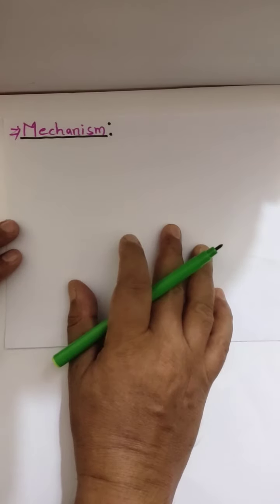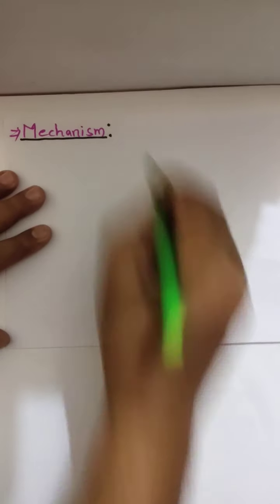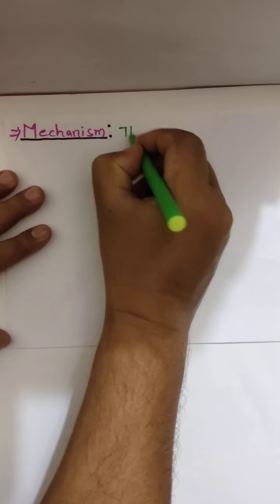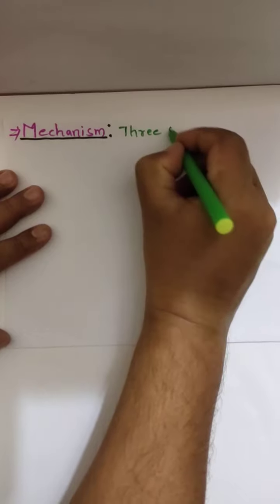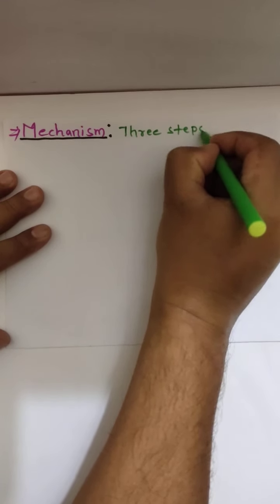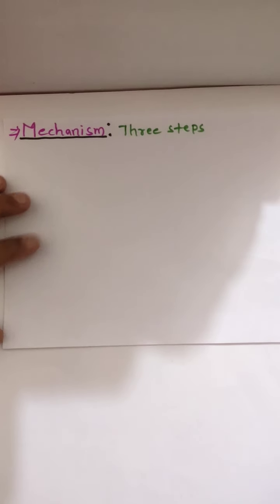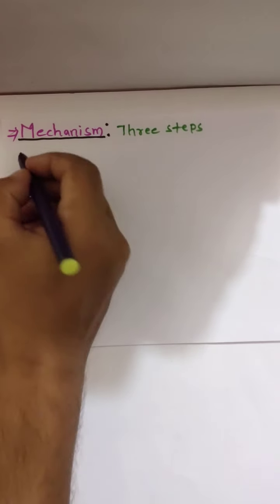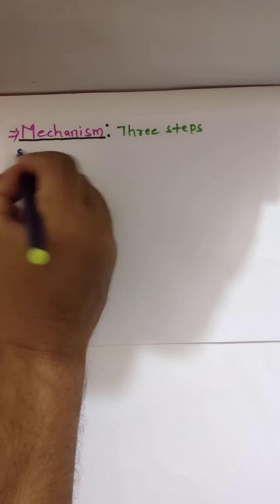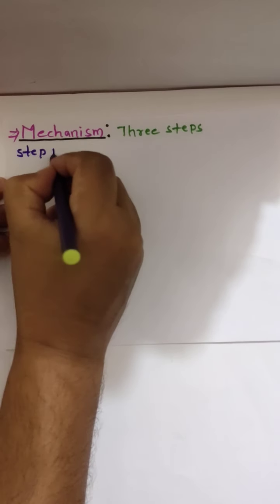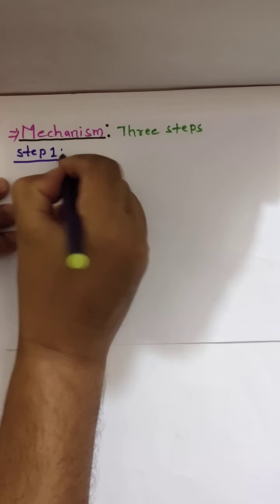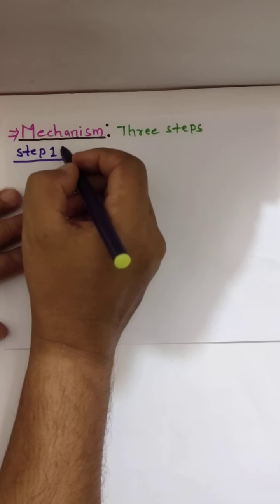Mechanism. This mechanism has 3 steps. Oxymercuration, demercuration will take place in 3 steps. Step 1. In step 1, what happened?